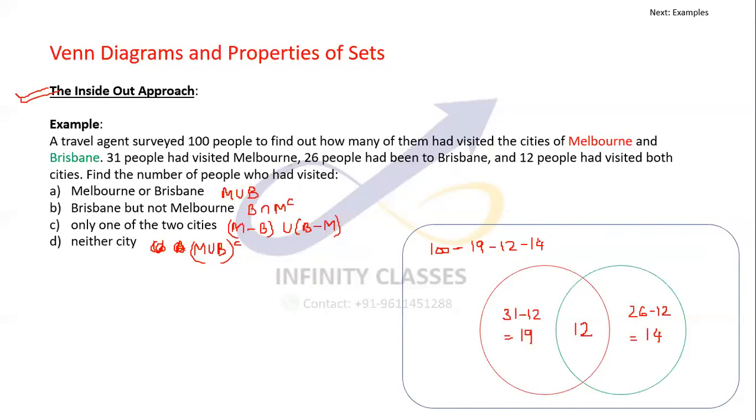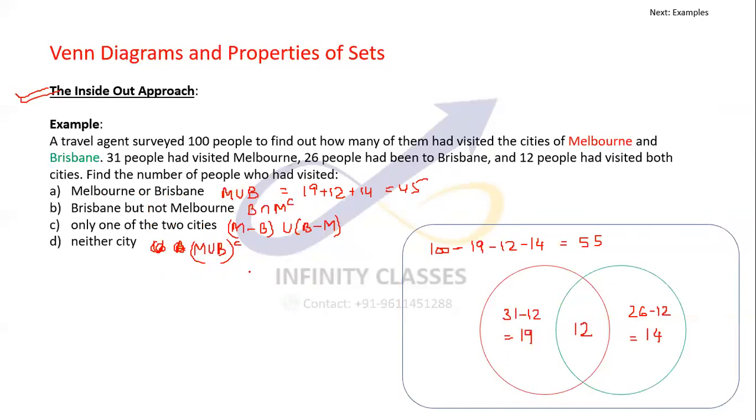So I have to subtract this. This comes out to be 55. So there are 55 people who have not visited either city. Now with this diagram, I need not go into these details. I can just answer these questions very easily. Melbourne or Brisbane, which is this or this, is 19 plus 12 plus 14, which is 45.